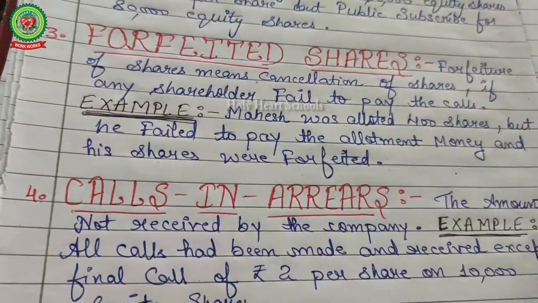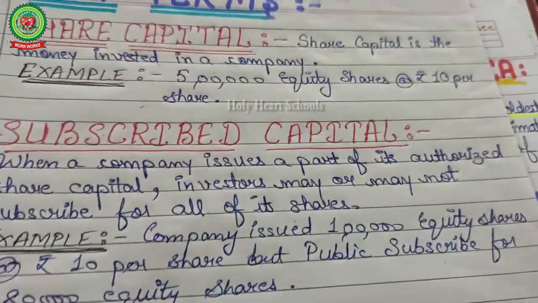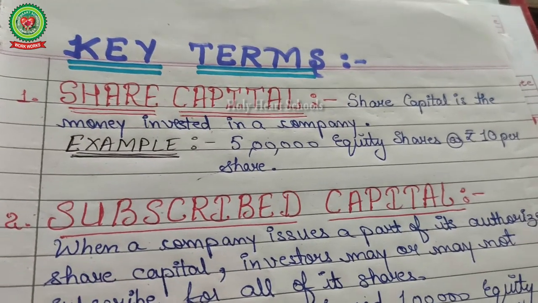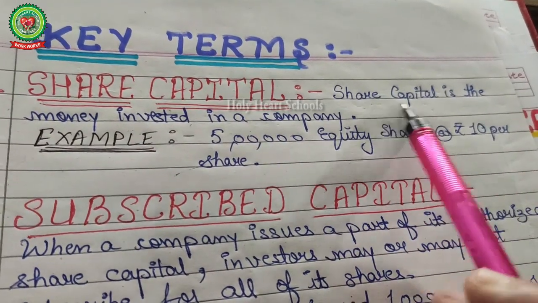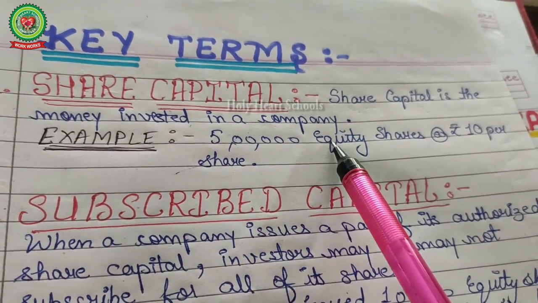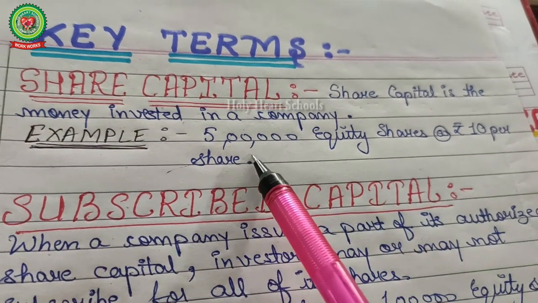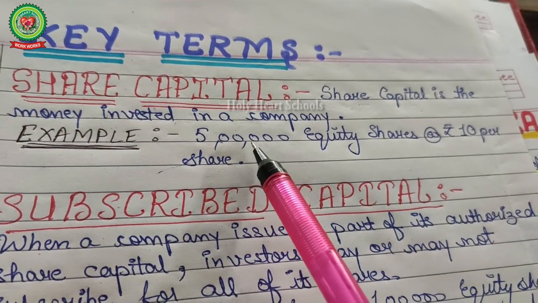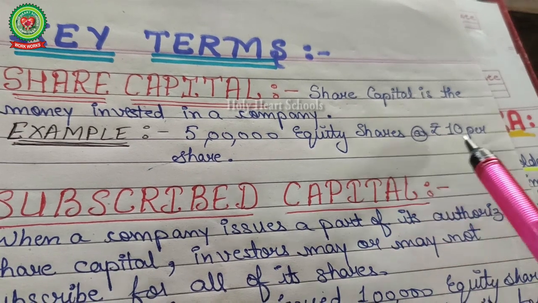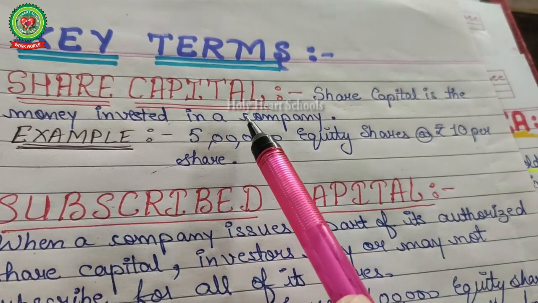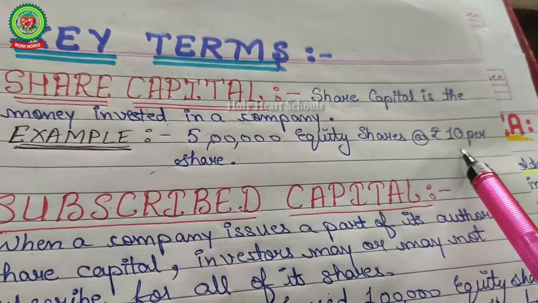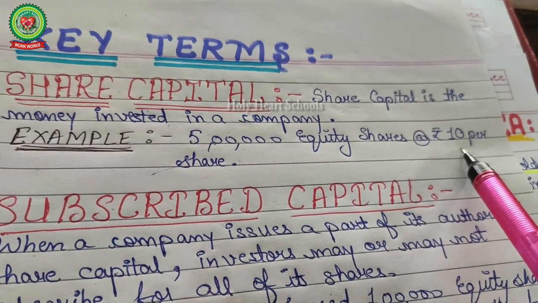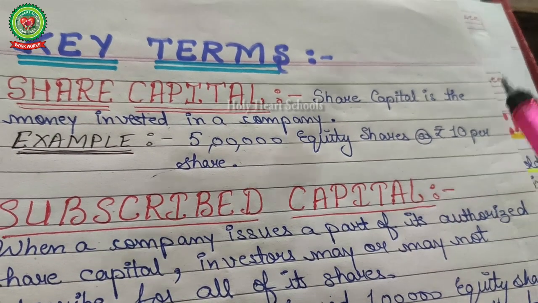Now see the next point here. Key terms. Number 1 key term, share capital. Share capital is the money invested in a company. You all know. Okay. So see students, 5 lakh equity shares, 10 face value. So 5 lakh multiplied by 10 is equal to 50 lakh share capital.